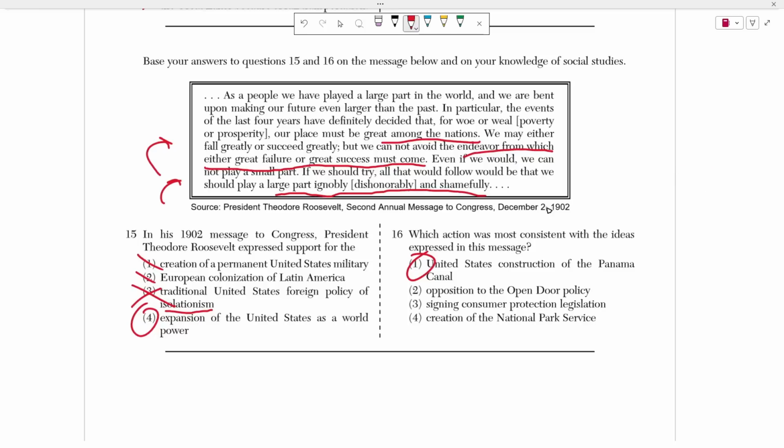All right, open door policy, again, that would make us more isolationist. Signing consumer protector legislation, that's something domestic. That has nothing to do internationally. All right, and the creation of the National Park Service, sure, that's what he did. That's one of the things that Teddy Roosevelt did. But overall, that has nothing to do with securing your position or respect amongst other countries.